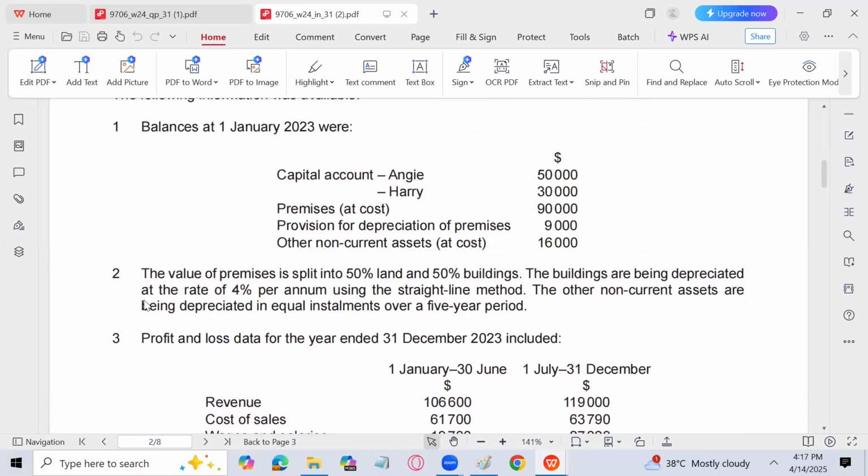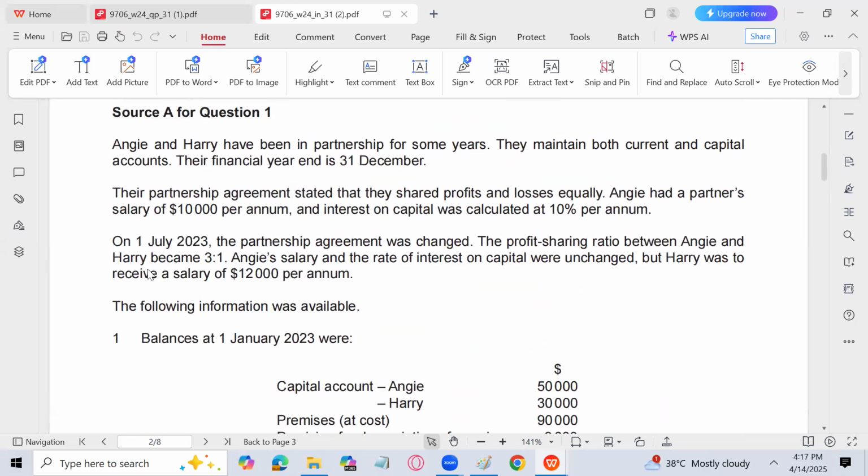October/November 2024, Paper 31, Question number 1 is on profit and loss sharing arrangements. In A2 Accounting we are studying partnership changes. Angie and Harry have been in partnership for some years. They maintain both current and capital accounts. Their financial year end is 31st December. Their partnership agreement stated that they share profit and loss equally.